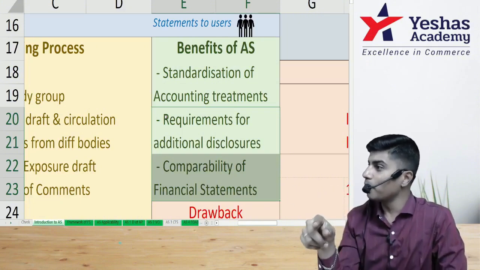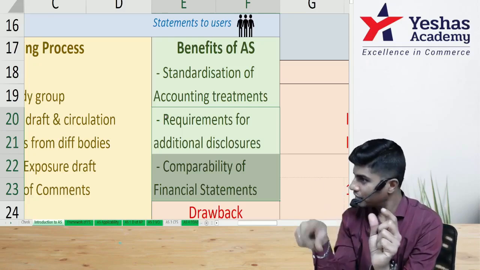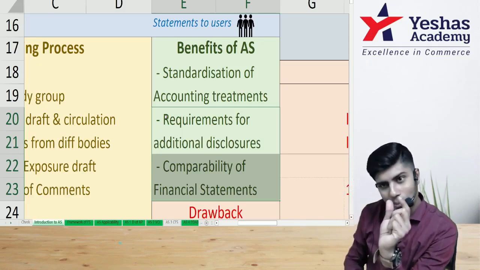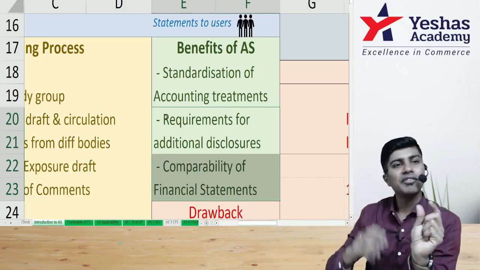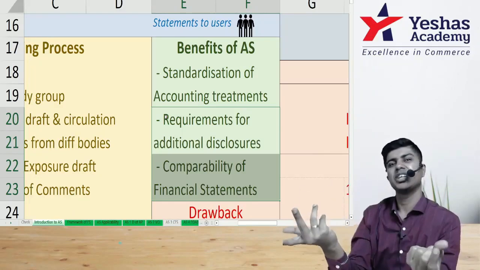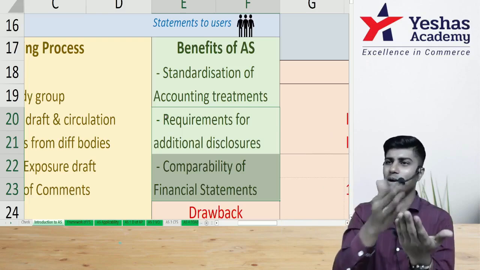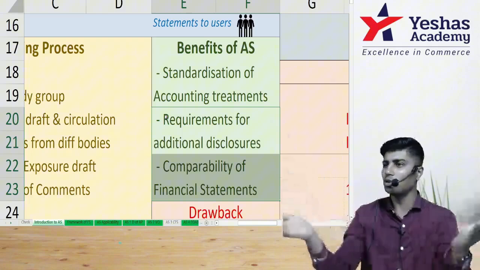So the bigger problem now is that you have an automobile company in India which has prepared its financial statements. Can you compare this financial statement with an automobile company based in Japan? Can you compare it with an American automobile company? So the same problem is there now, but on a global scale.